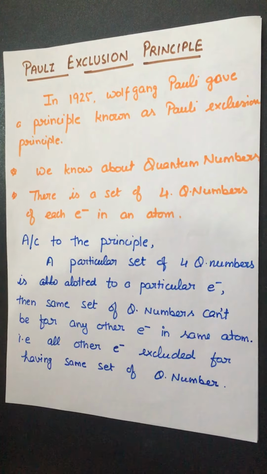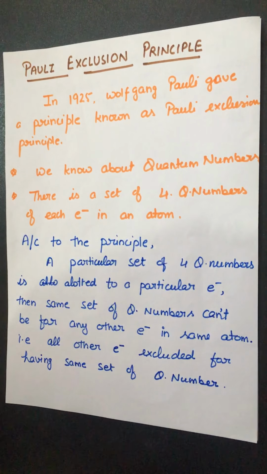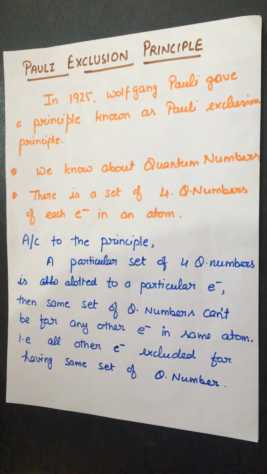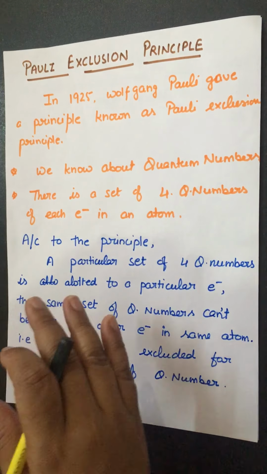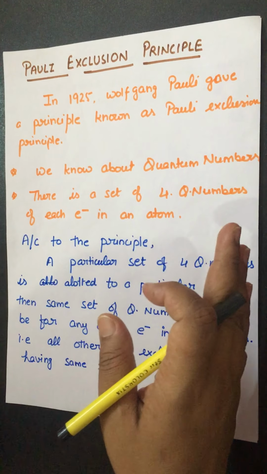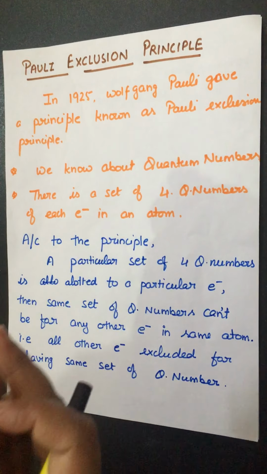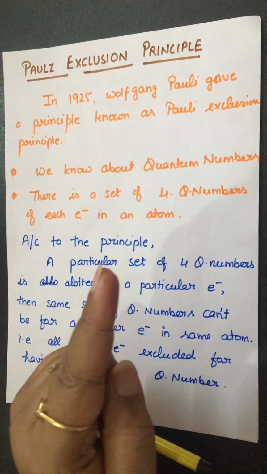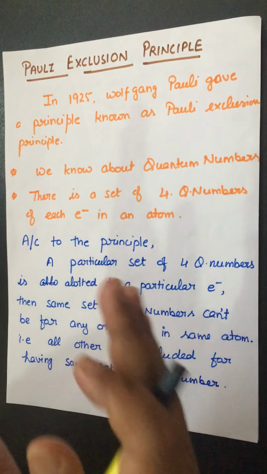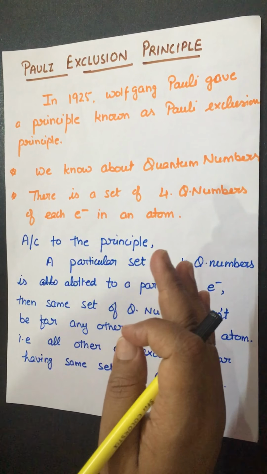In this principle, Pauli said in 1925 that if a set of 4 quantum numbers is given to an electron of an atom, it would be excluded for the rest of the electrons in the same atom. It means if I provide a set of 4 quantum numbers to an electron, the same set can't be given to any other electron in the same atom.